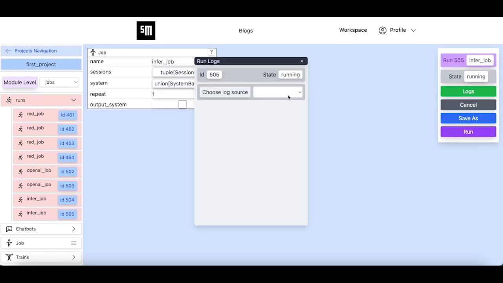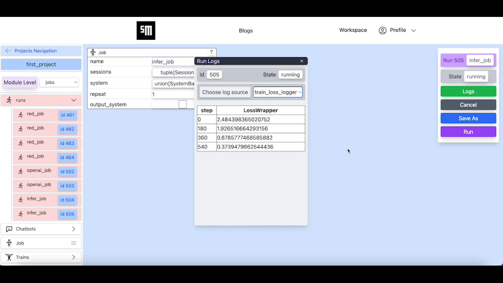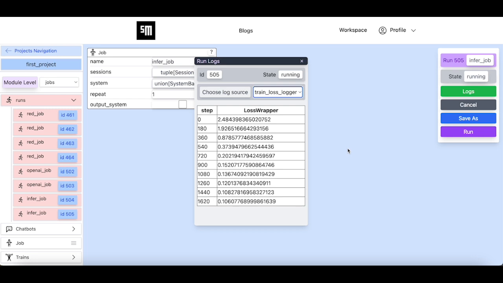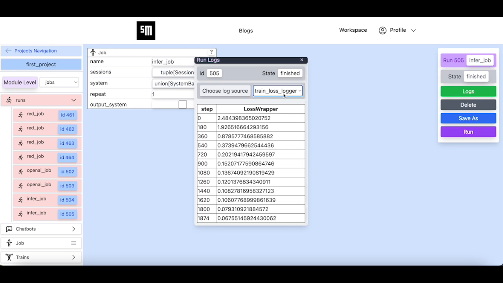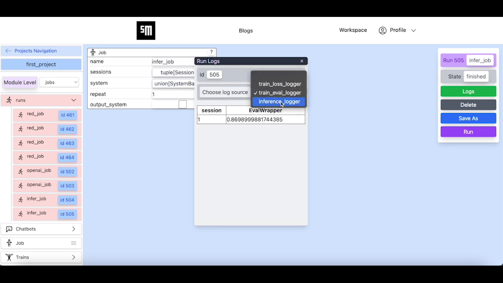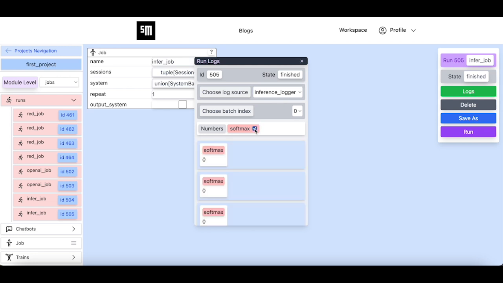The job first executes the first session, which is the MNIST task of the MNIST system. The train loss logger and train eval logger are from the train task of the MNIST agent.